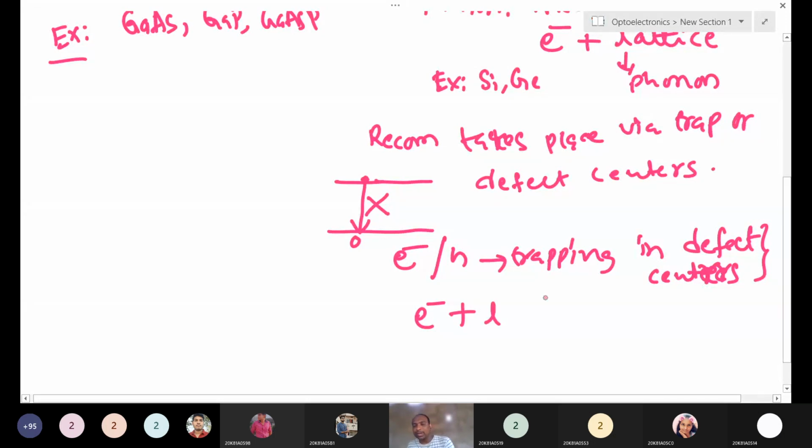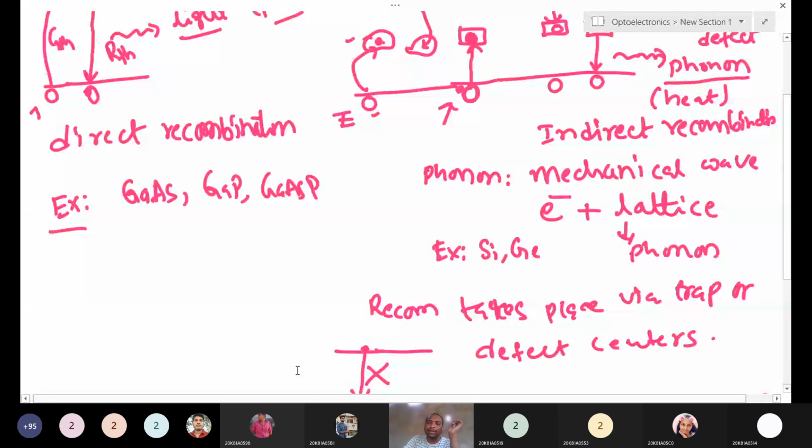A phonon is a mechanical wave. It's not a light wave, just like heat. But how is this phonon emitted? If you take the direct recombination process, how is the photon emitted? After a certain lifetime, the electron comes directly from the conduction band to the valence band and recombines. Why does it emit a photon? Just tell me, anyone.